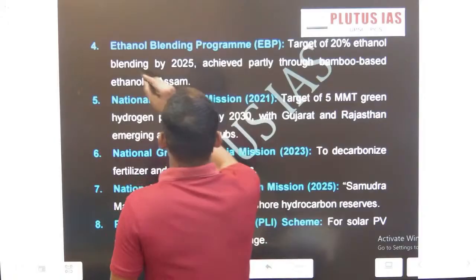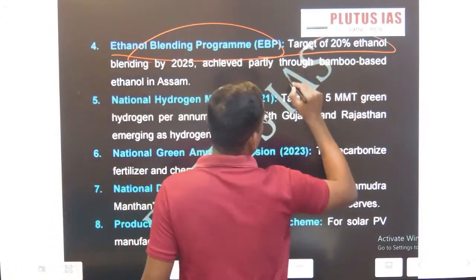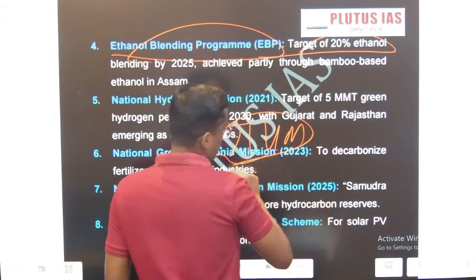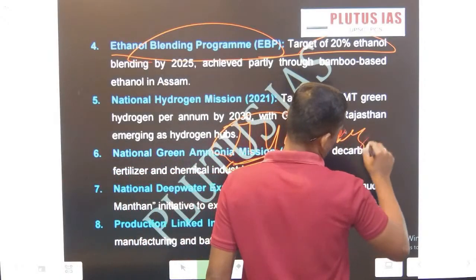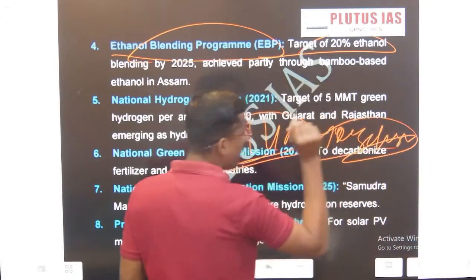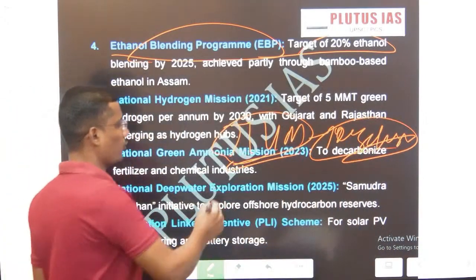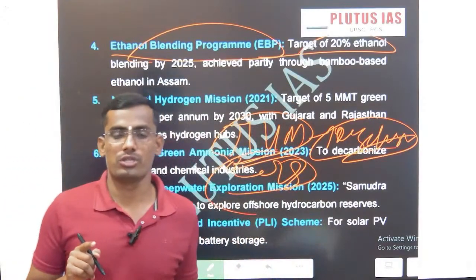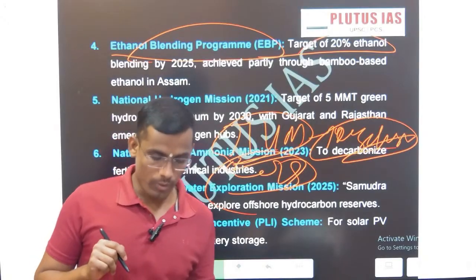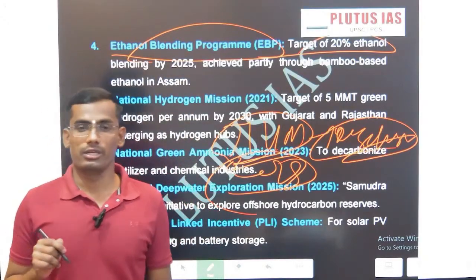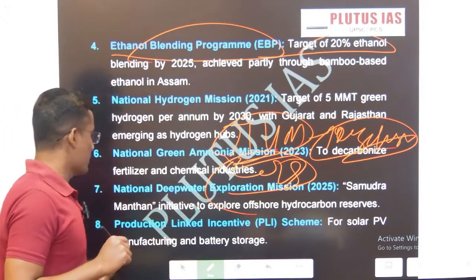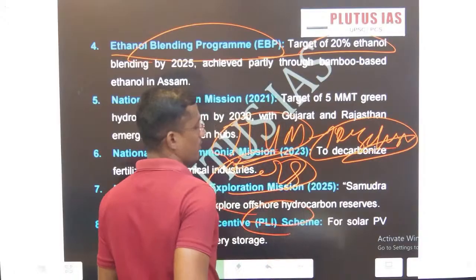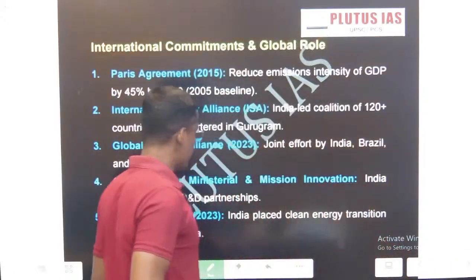Ethanol programme, 20% bioethanol blending. If you remember the G1 scheme, it is the best example. The National Biofuel Policy of 2018. All these are initiatives launched by the Government of India to promote renewable energy. Then National Green Ammonia Mission, National Deep Water Exploration Mission, and the PLI scheme for production is also supporting solar energy production.